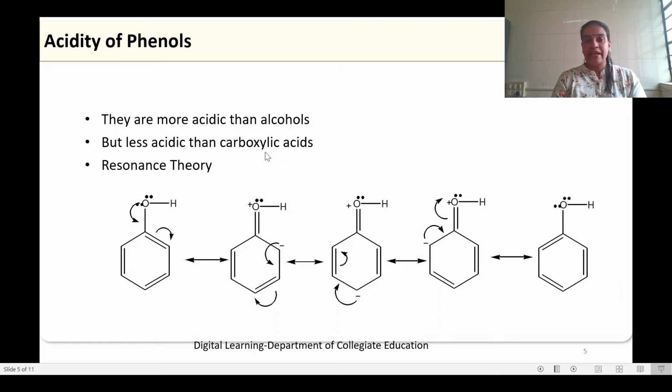Coming to acidity of phenols, phenols are more acidic than alcohols, but they are less acidic than carboxylic acids, which can be explained based on resonance theory. Let us see the resonating structures of phenol. These are the resonating structures of phenol, resulting from the movement of the lone pair of electrons from the oxygen atom and the double bonds which are in conjugation in the benzene ring. Through the movement of these electrons and double bonds we get 6 resonating structures, but there will be a plus charge on oxygen and a minus charge on the aromatic ring throughout the structures.